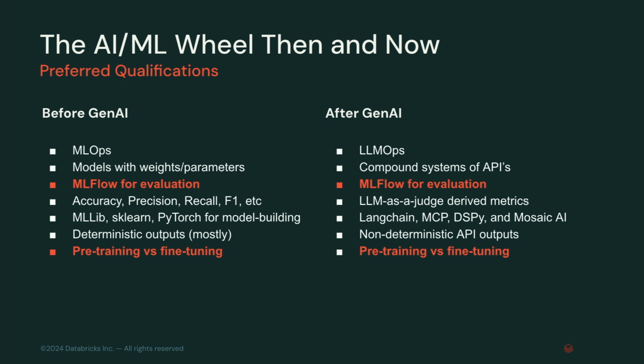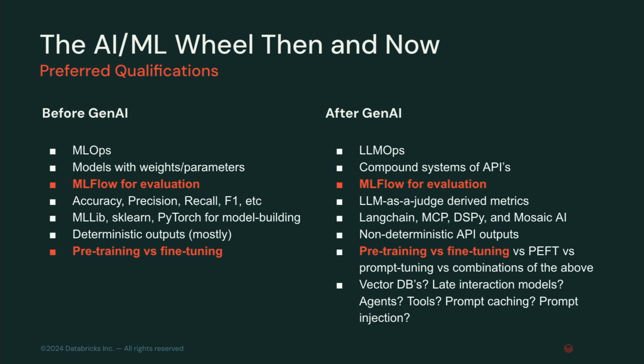There is some upgrading of the wheel, right? But what's nice is we can still see there are parallels in some cases, and then in some cases there aren't. Oh, pre-training and fine-tuning? Well, how about parameter-efficient fine-tuning, or any of these other concepts that prior to, I'll say, 2022, 2023, did not exist at all? These are things that when you're looking for someone who does these things, ideally they can explain to you what prompt caching might mean, for instance.